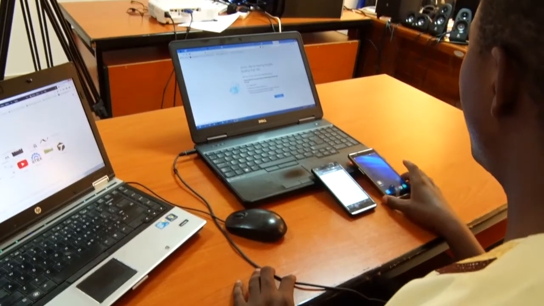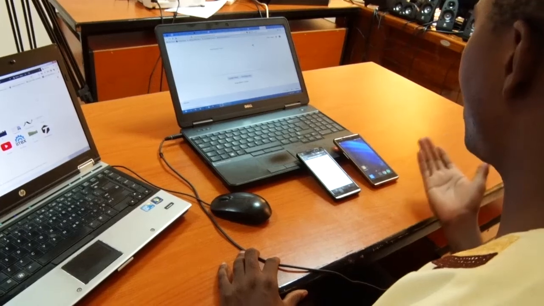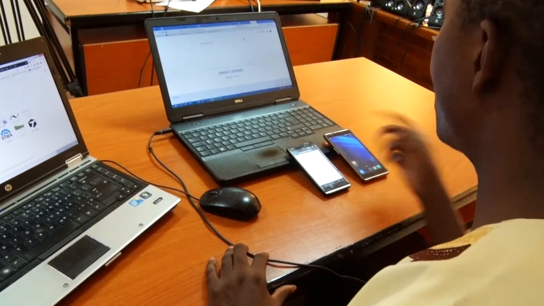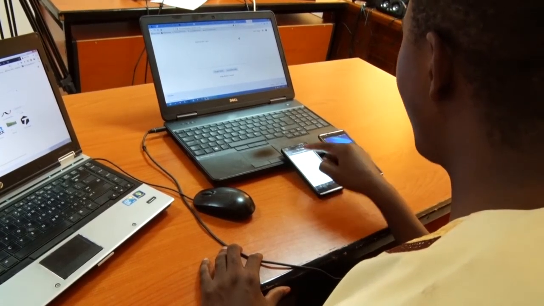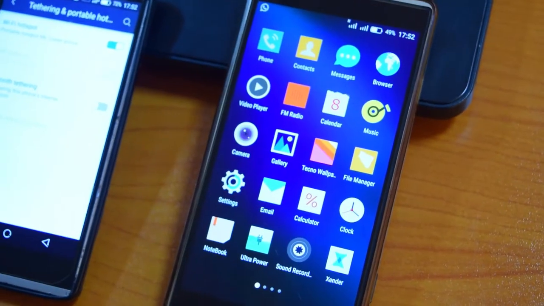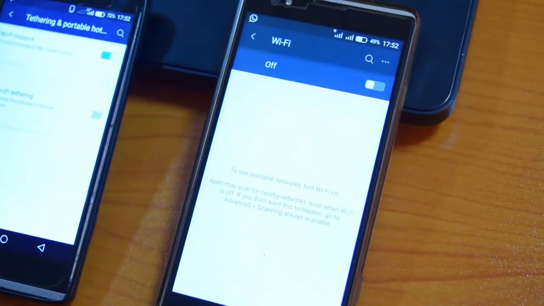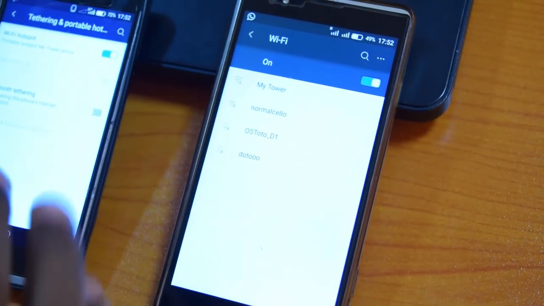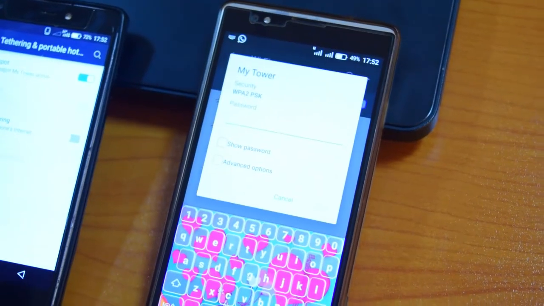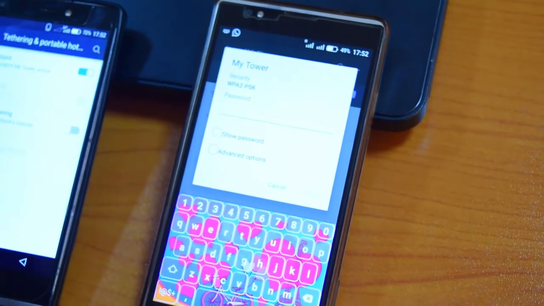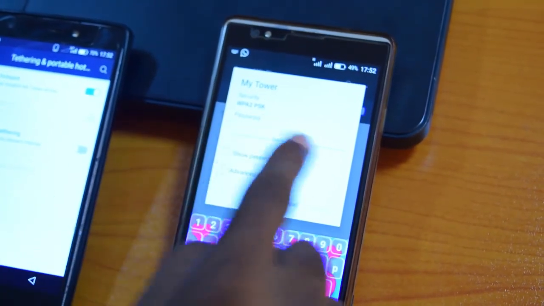Now again, I want to connect a teacher who is using this smartphone here. Maybe it may be in a house where people have to connect using smartphones, not laptops. Because my tower is available now, what the teacher has to do is go to settings, and then go to Wi-Fi. Turn on your Wi-Fi so that you can see all the wireless networks available around. Now I see my tower here is available. Click on my tower. Because I'm connecting to this smartphone, this teacher will need my password, which I have to give him or her to be able to connect.